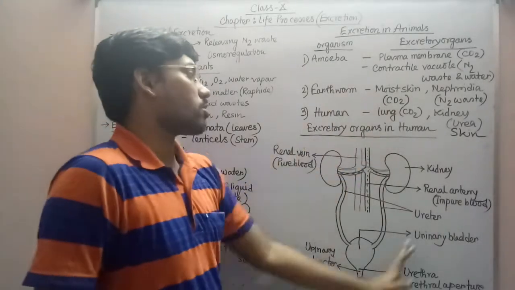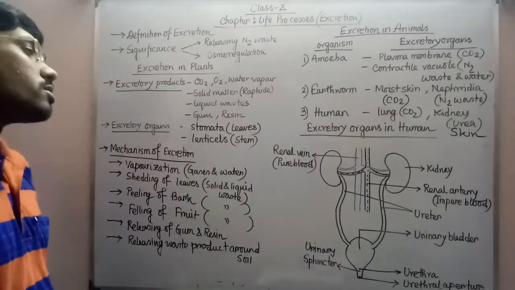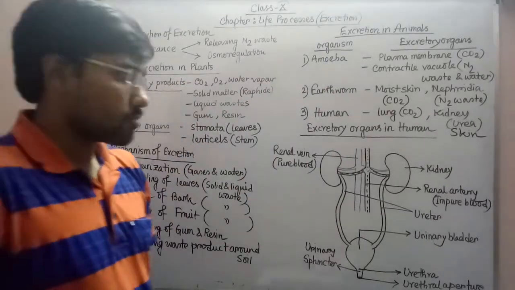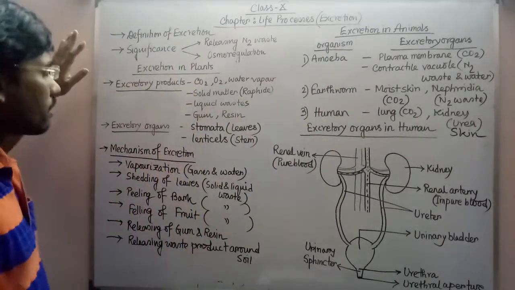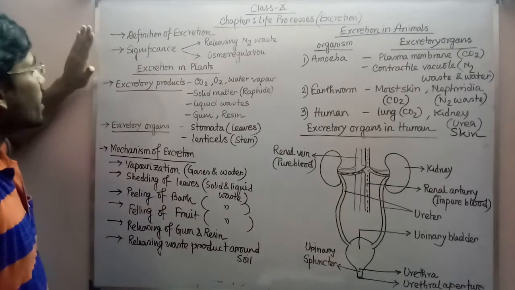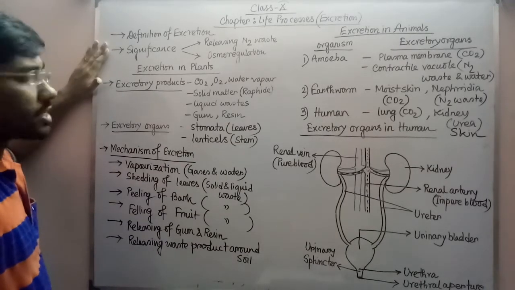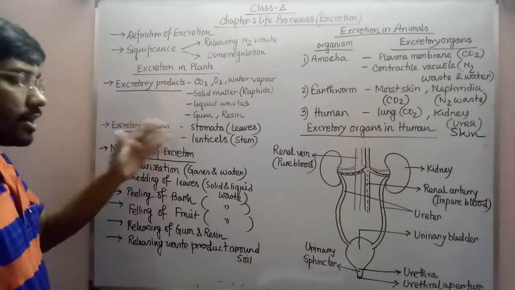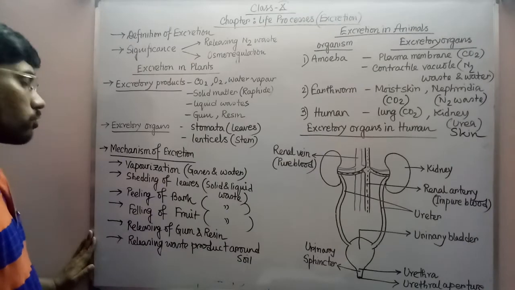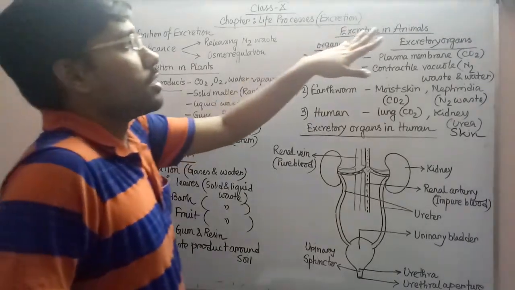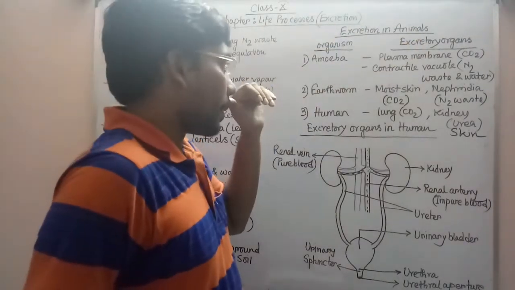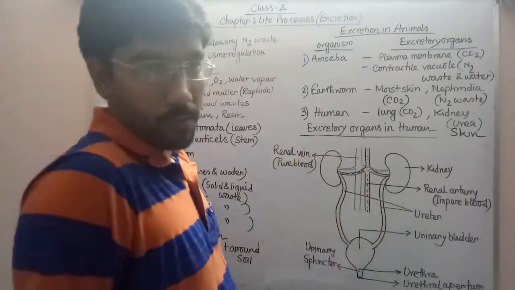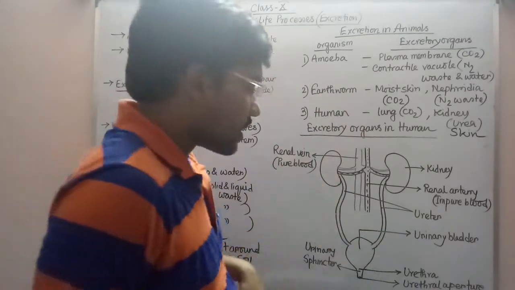So this is overall the structure of the excretory organ or rather excretory system in human being. And these are the various excretory organs present in various other organisms. So I think you have understood properly. Again, I am just saying whatever points we have studied today. First of all, definition of excretion, then significance of excretion, then excretory products in plants, excretory organs, stomata and lenticels in case of plants, and then the mechanism. 4 to 5 mechanisms are there. Next, excretory organs present in various animals, including human, and then the excretory system structure in human being. And this one we have to study in an elaborate manner.